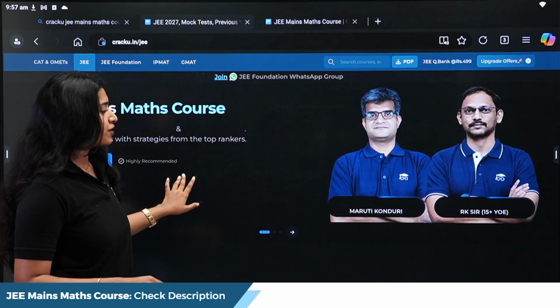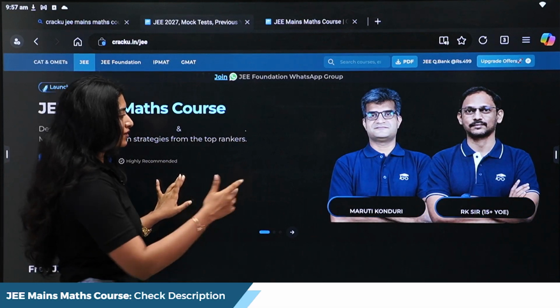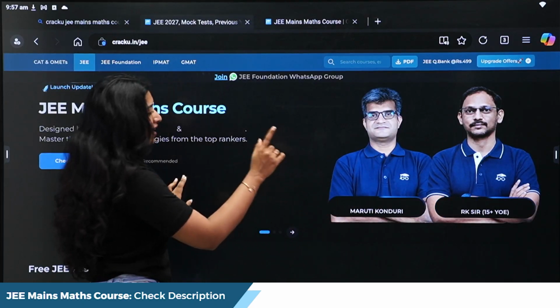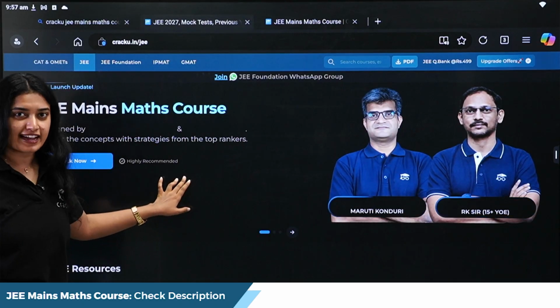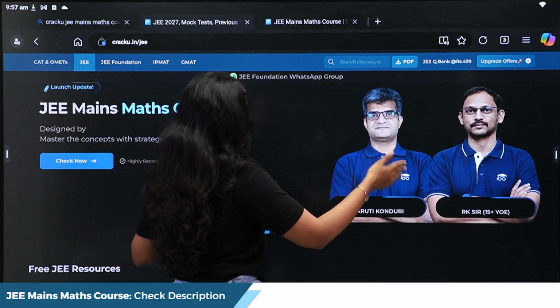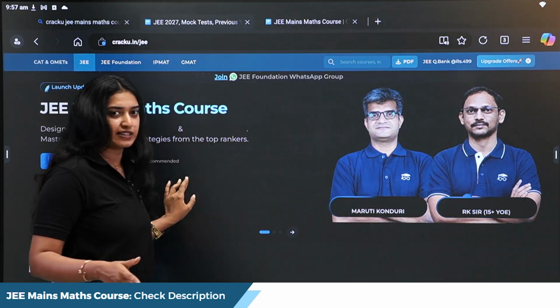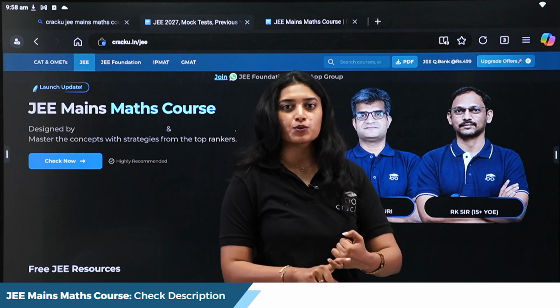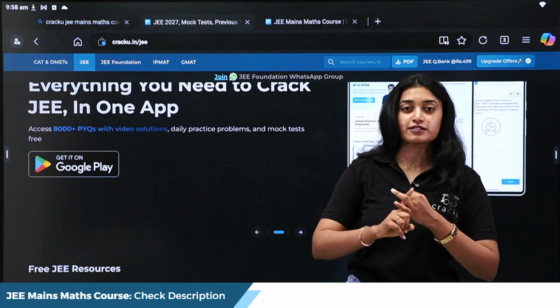First of all, this course is designed by Maruti sir, who is an IIT JEE 29, IIT Bombay CSE alumnus. It's not visible because it's black on black. And also Radha Krishna sir, who has over 15 years of teaching experience. So rest assured, this course has been designed by people who have been through it and people who have guided students to go through it.